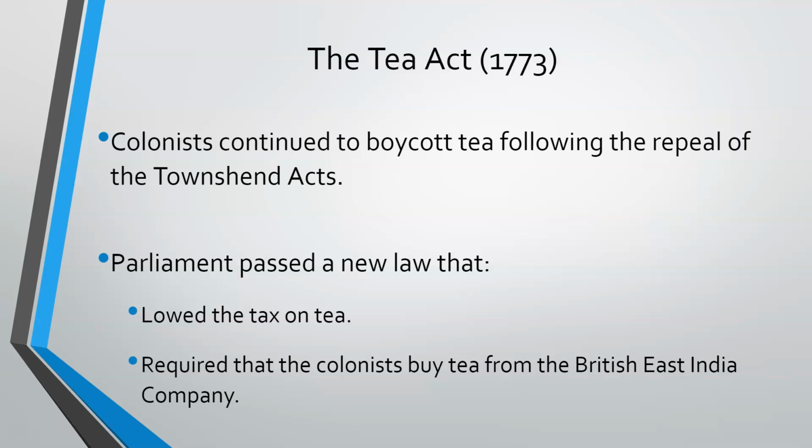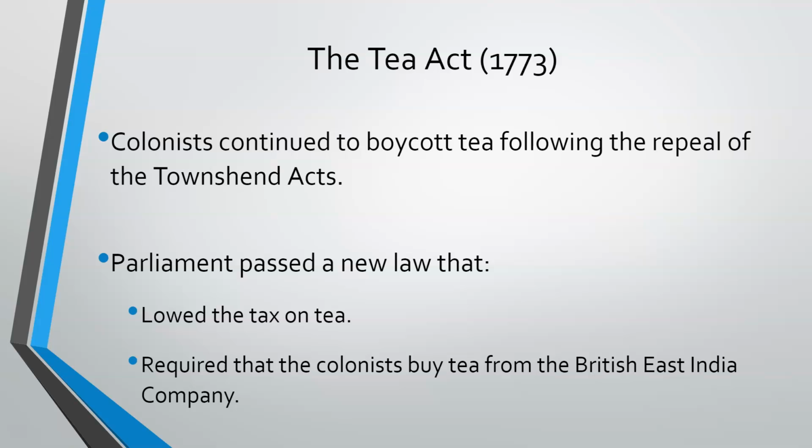Now, the British East India Company was a pretty big deal, and it was a huge source of income for the British government. But by 1773, it was starting to go broke. And so Parliament decided that it would help the company out. It told the company that we will give you the exclusive right to sell tea to the colonists. They will not be able to buy tea from anybody else except you. The catch is you have to sell it for cheap.